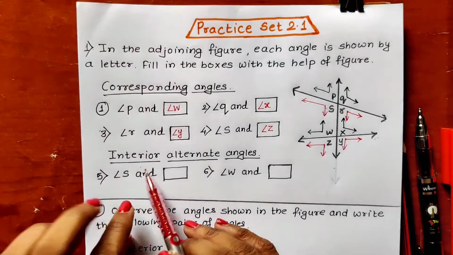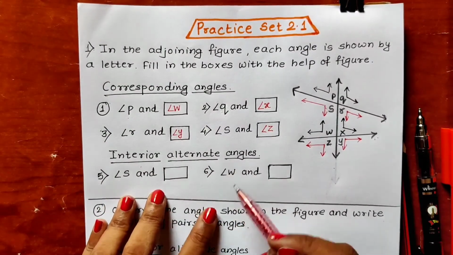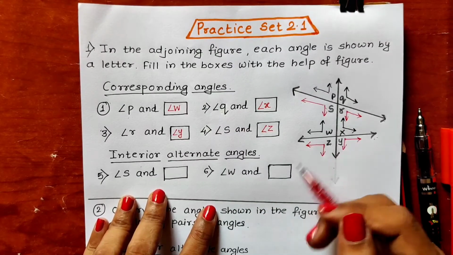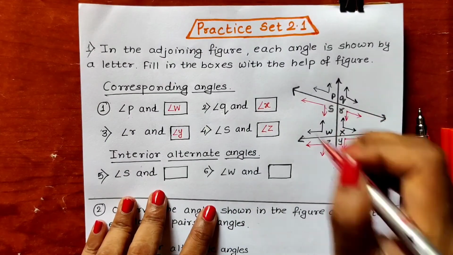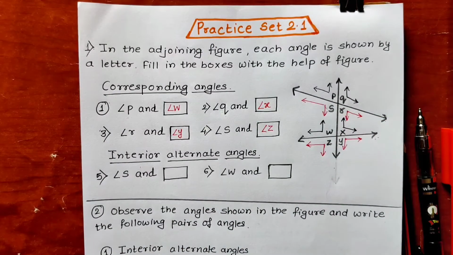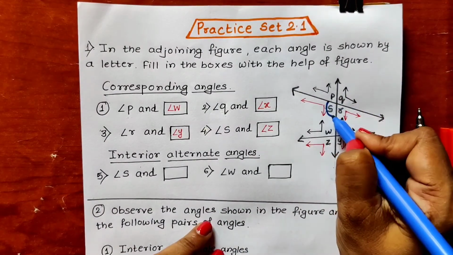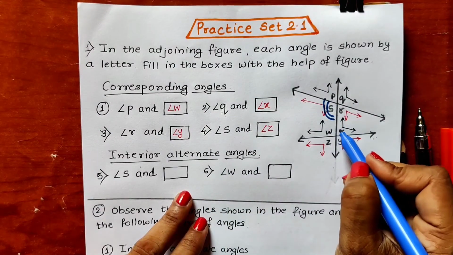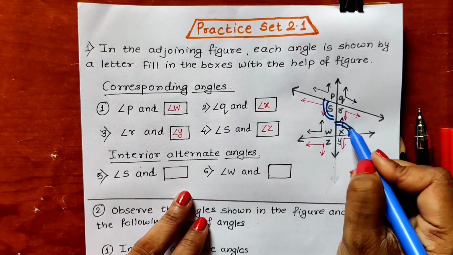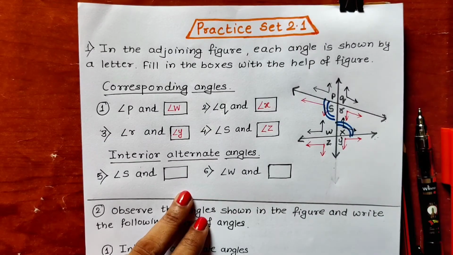Now let us find out interior alternate angles. Angle should be interior also and alternate also. So angle S is here. This is angle S. So it's interior alternate angle means it should be interior but it should be opposite. So this is angle X.